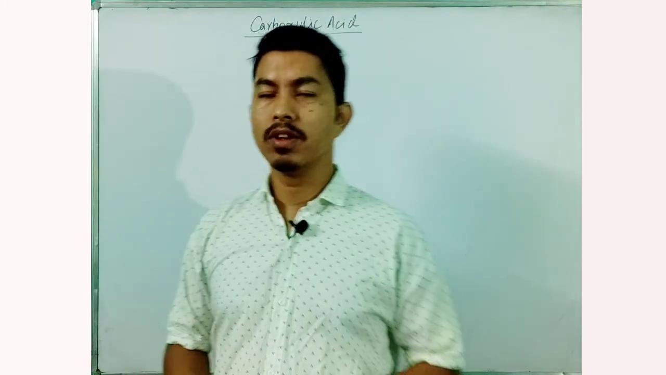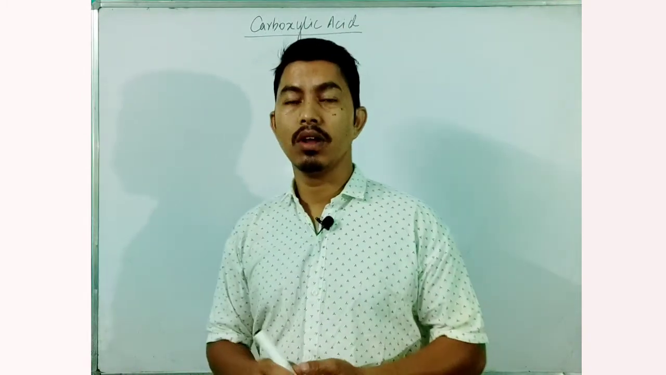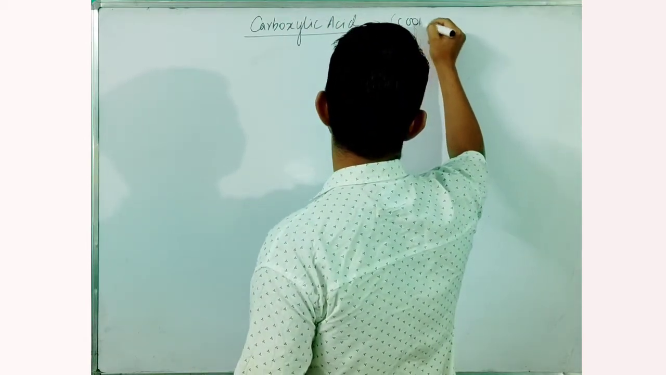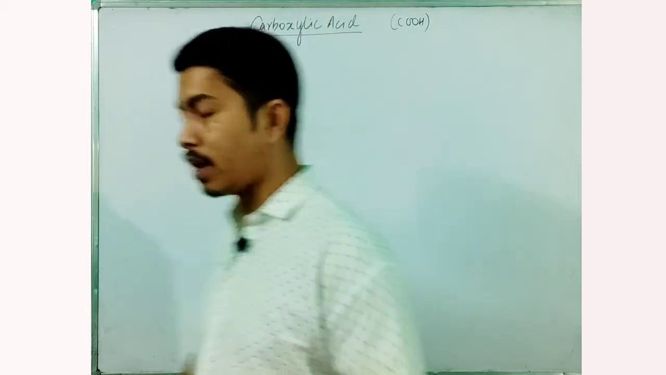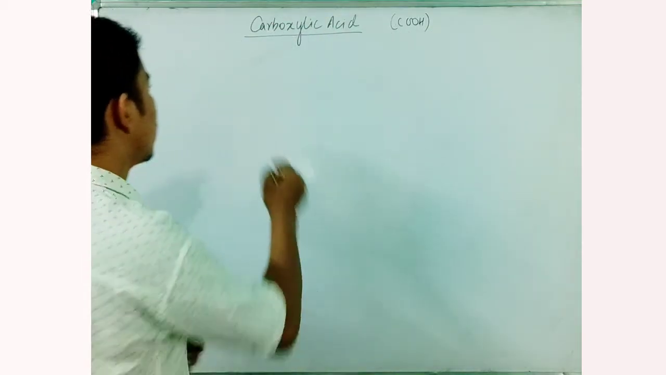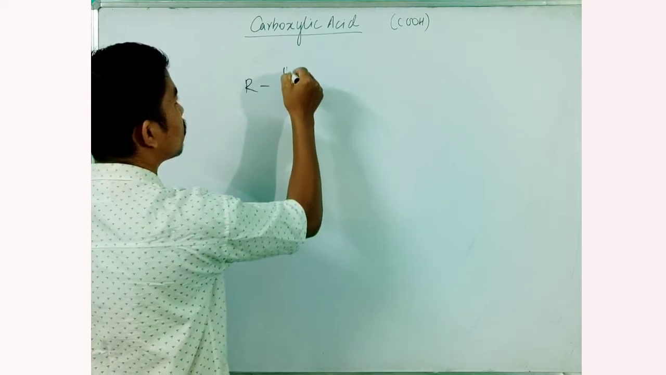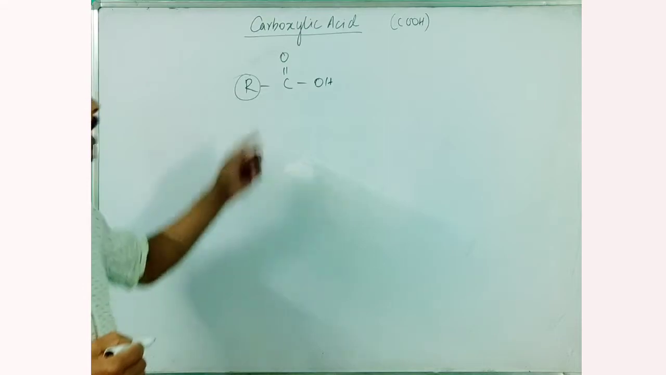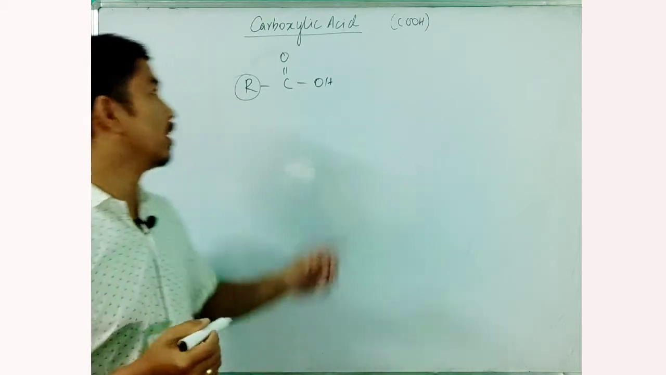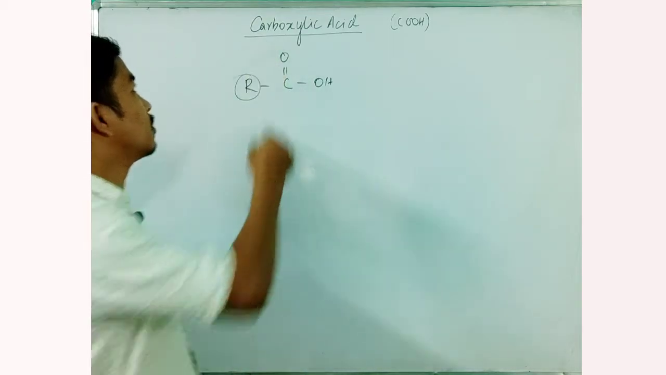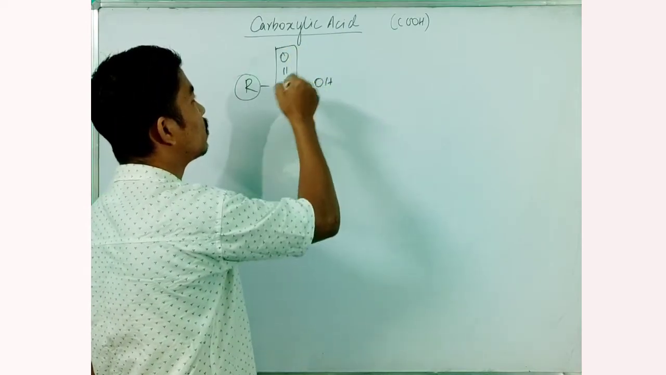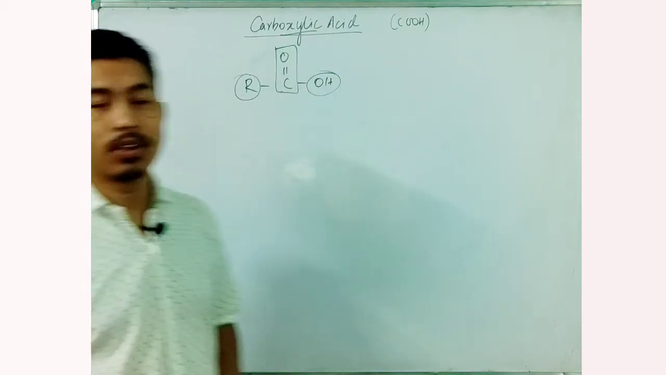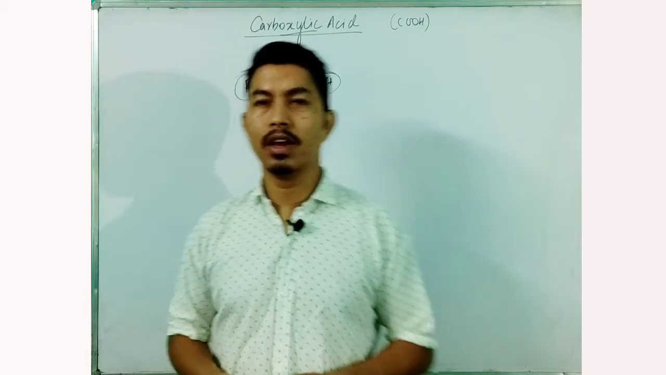Now coming to carboxylic acid, the hydrocarbons which contain a group of COOH are known as carboxylic acids. The general formula of carboxylic acid is R, C double bond O and OH, where R is an alkyl group. It's known as a carboxylic acid because it contains a carbonyl group, that is CO, and it also contains the OH group, that is the hydroxyl. Thus the name carboxylic acid.